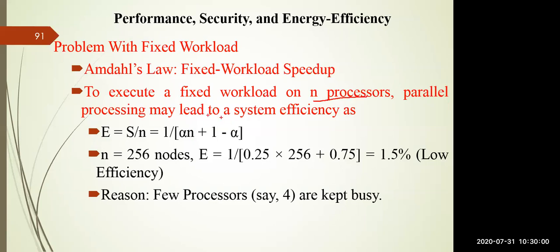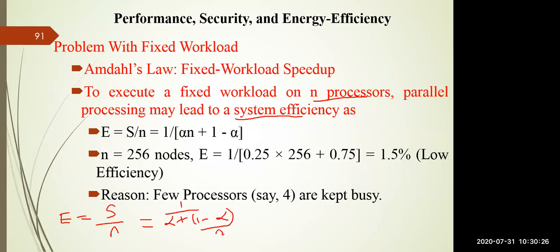Parallel processing may lead to system efficiency. For example, I can calculate the parallel processing system efficiency. E can be calculated as your speedup divided by n. And you know the speedup is nothing but 1 by alpha plus (1 minus alpha) divided by n.